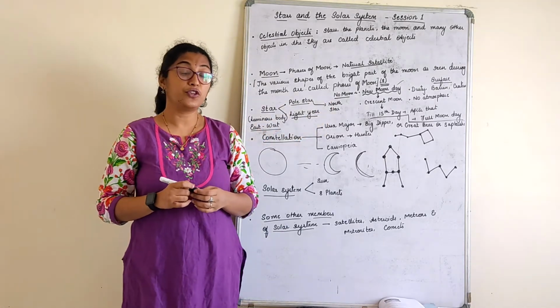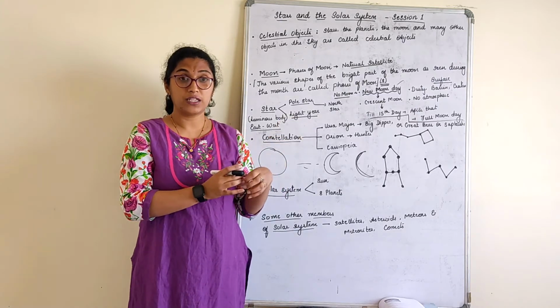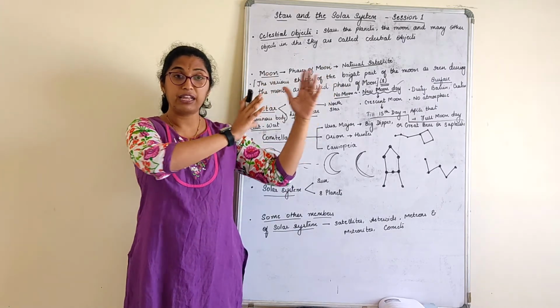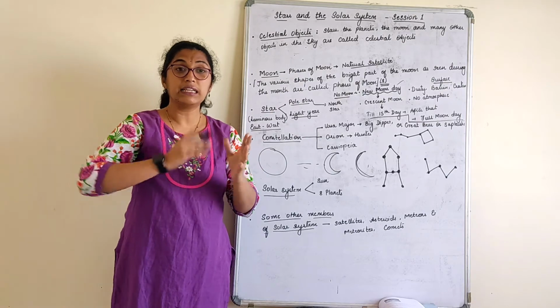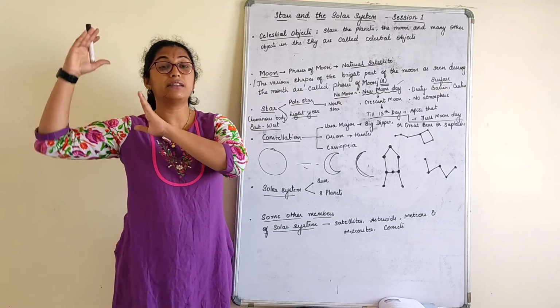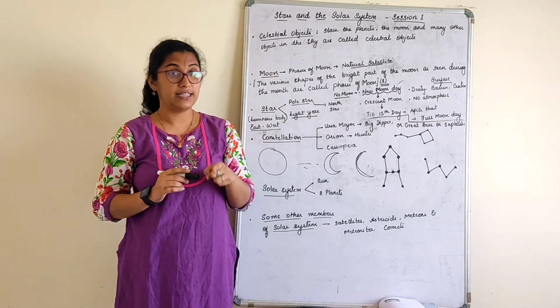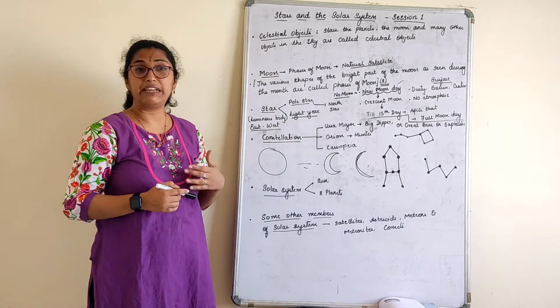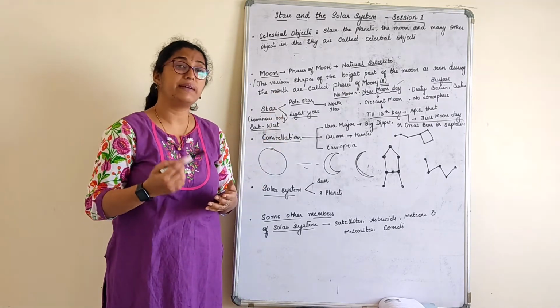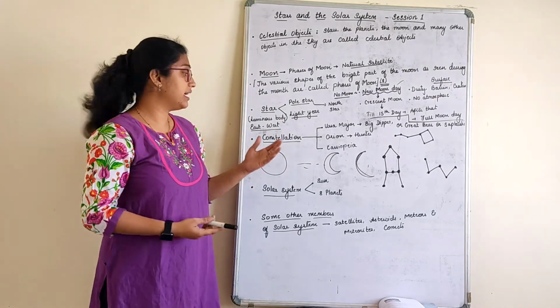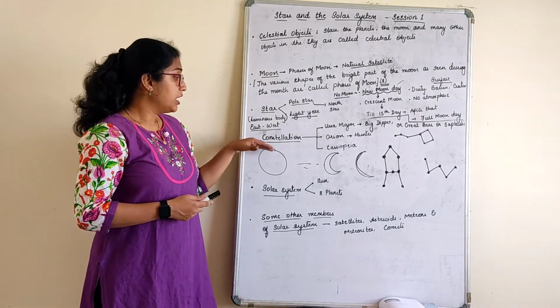Sometimes a set of stars is there for a very long period of time, then suddenly that pattern disappears and is formed somewhere else. If you observe this on a daily basis, yes. But I am not saying that every day you should go and look into the night sky because your teacher has told you.